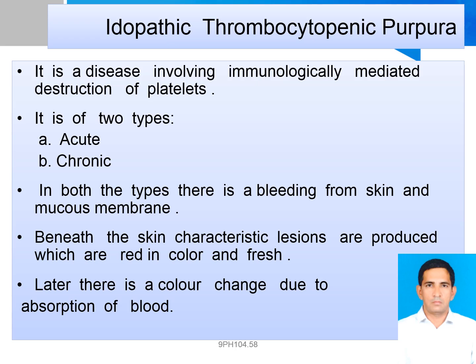In ITP, the immune system produces antibodies against platelets. These platelets are marked for destruction and removal by the spleen, which lowers the platelet count.